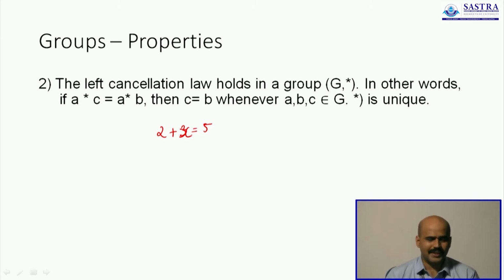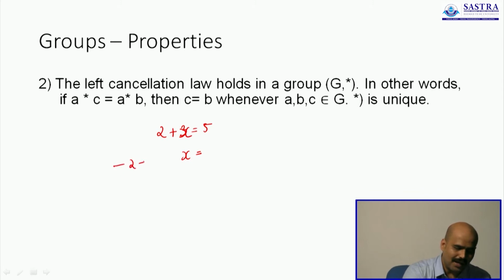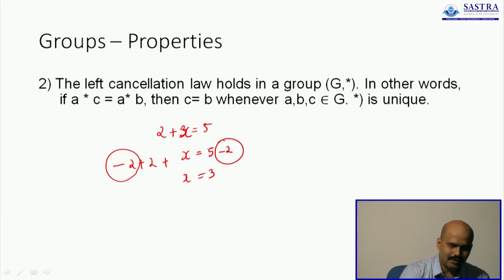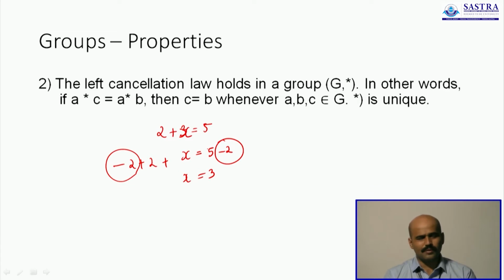When you have 2 plus x is 5, you find x by adding minus 2 to both sides, therefore getting the answer as 3. So, this operation where you are cancelling the minus 2 that is on both sides is what you call the left cancellation law. You are cancelling it from the left.